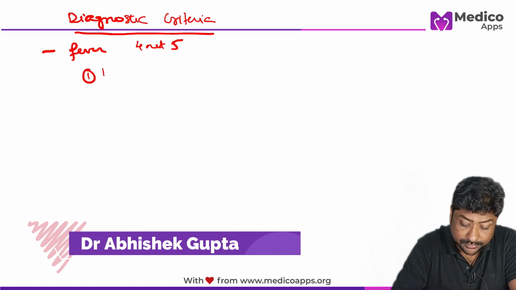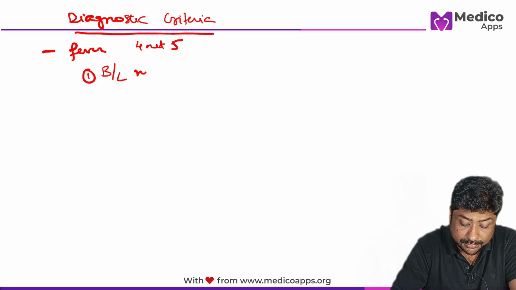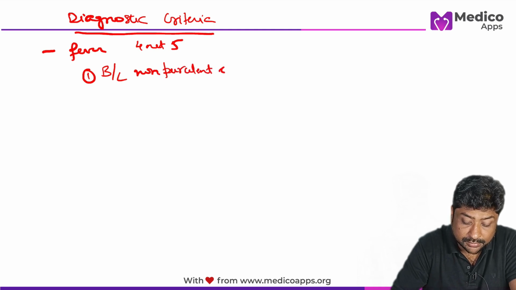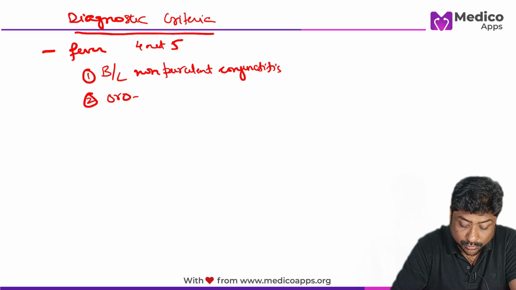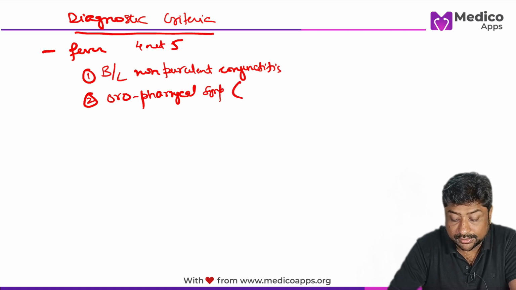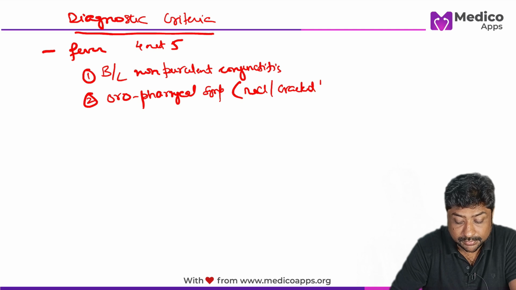So one will be bilateral non-purulent conjunctivitis, also oropharyngeal symptoms like red cracked lips or strawberry tongue.